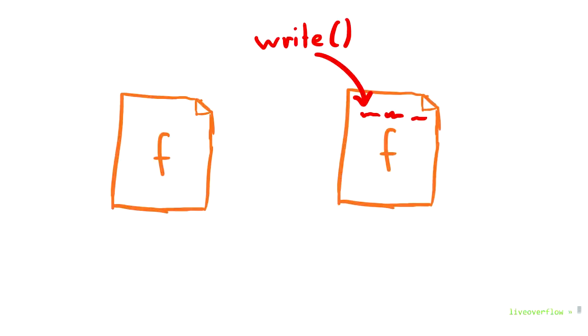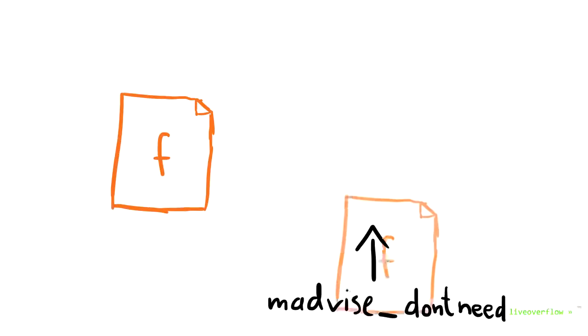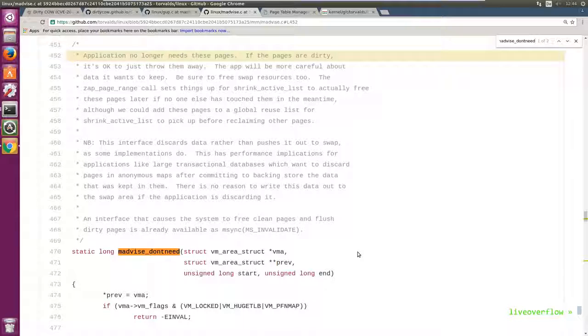So in this case, if you wrote to the copied mmapped memory, the memory page got flagged dirty. And because you tell the kernel now that the page is not needed anymore, this means you don't care that the dirty page has not been written yet, you just toss it. So the madvise call causes the throwing away of this memory. This means it's not in any of the memory caches anymore.